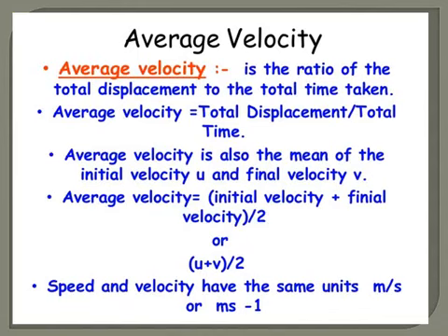So how to find the average velocity? The mean of the two, that means the average of the two: initial velocity plus final velocity divided by 2, that means (u plus v) by 2. So this way also we can calculate the average velocity of an object. Speed and velocity have the same SI unit, meter per second.